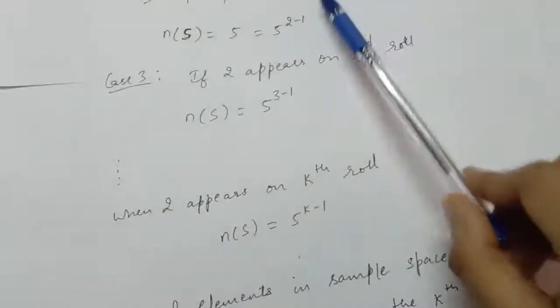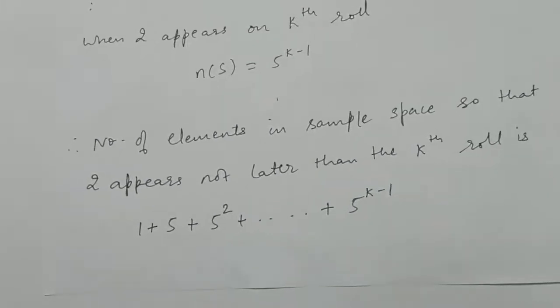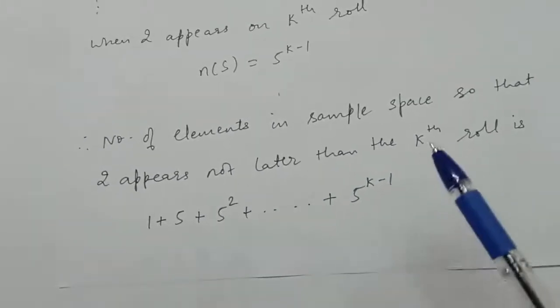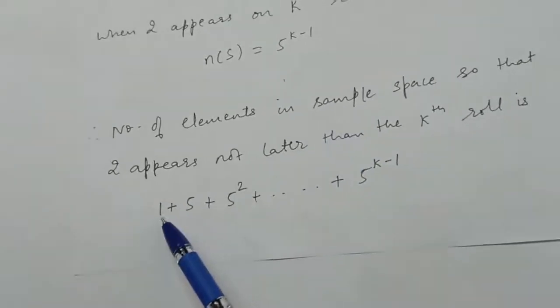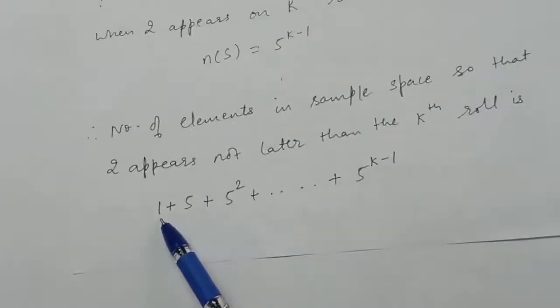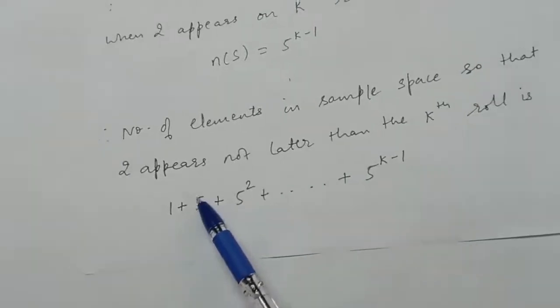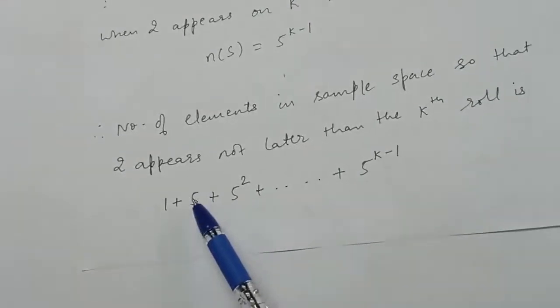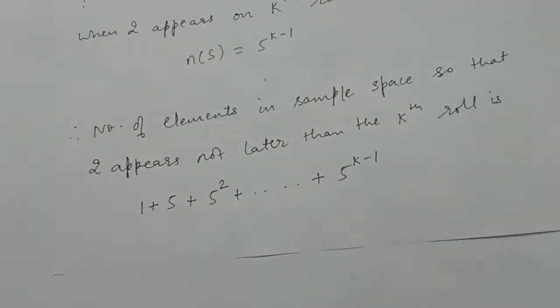So add the answers of all the cases. So how many elements will be there in the sample space so that 2 appears not later than the kth roll? If 2 appears on the first roll, then only 1 element, plus the case second is when 2 appears on the second roll, so number of elements in the sample space will be 5, plus case third is when 2 appears on the third roll, then number of elements will be 5 square, that is 25, and so on.